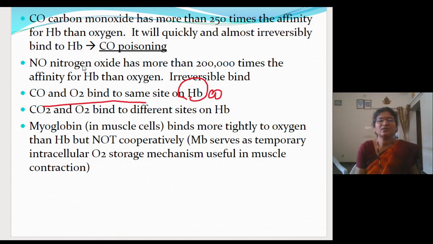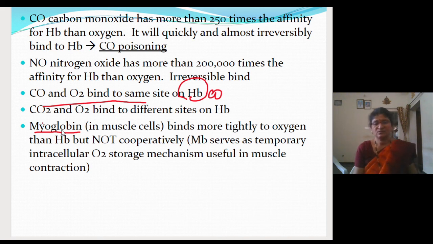Likewise, nitrogen monoxide is also having more affinity to the hemoglobin. Fine. And myoglobin is having more affinity to the oxygen. Myoglobin, which is present in the muscle, acts as a reservoir. Fine. It will not leave the oxygen unless there is an emergency. And you know, during strainful exercise, our hemoglobin will give out more amount of oxygen, and under normal condition it will not give much amount of oxygen.